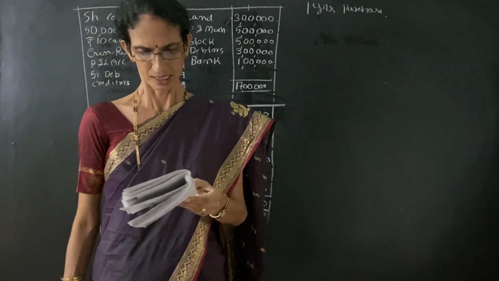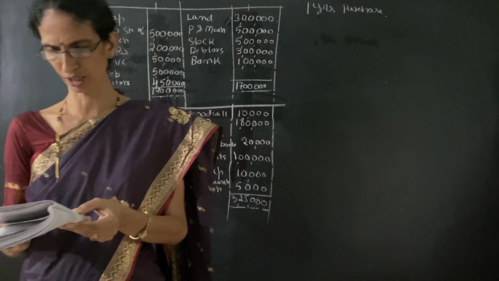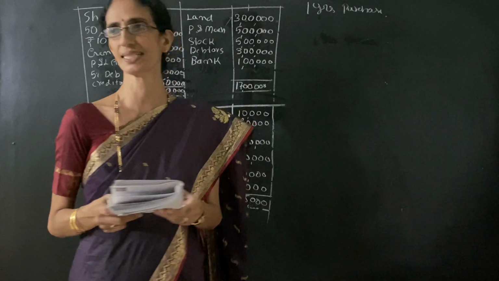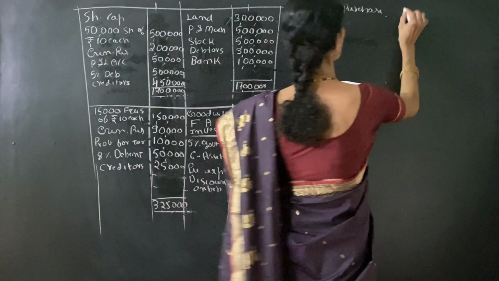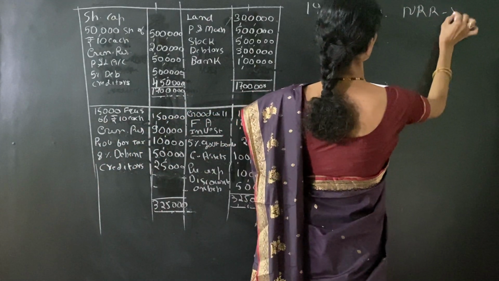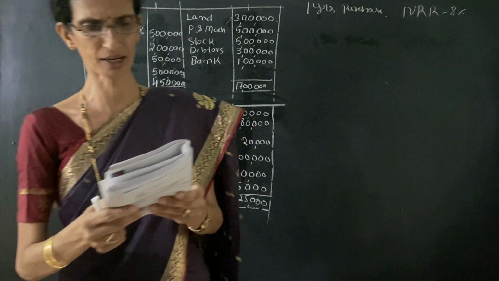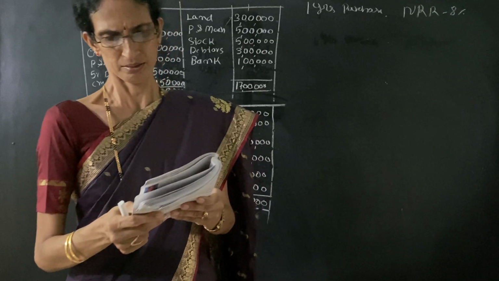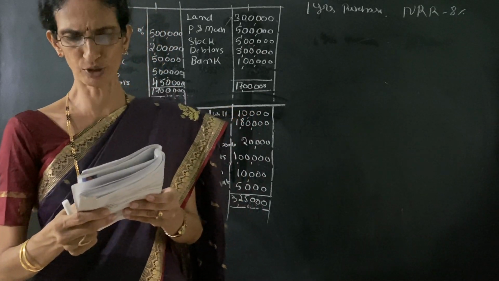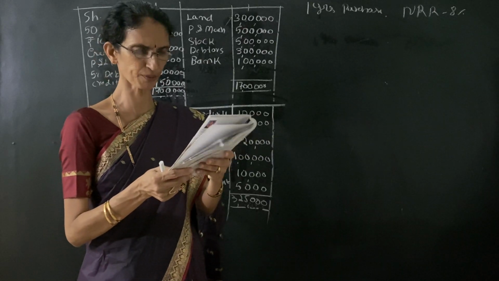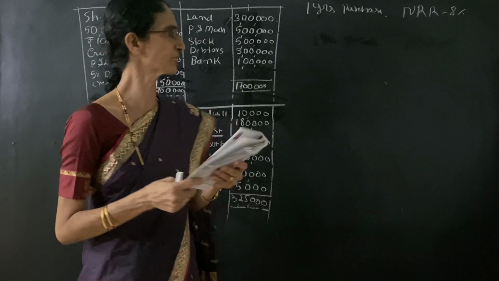Next, the reasonable return on capital employed in this type of business is 8%. That is the normal rate of return given. It is 8%. So we have to compute the value of goodwill on the basis of super profit. So first step, we have to calculate the average profit.